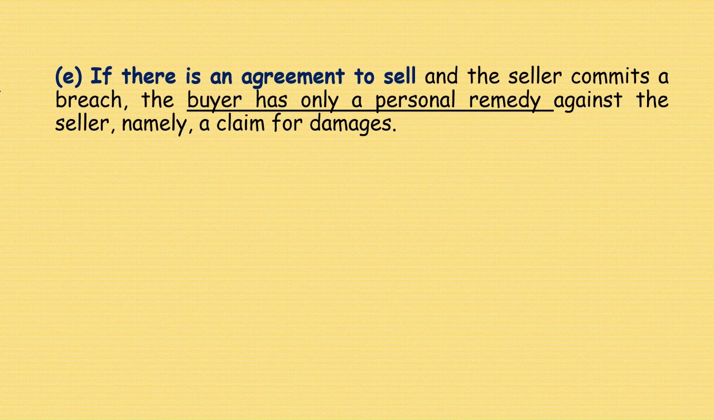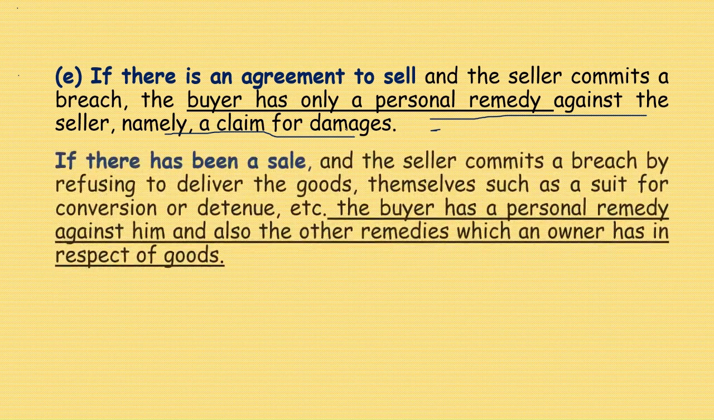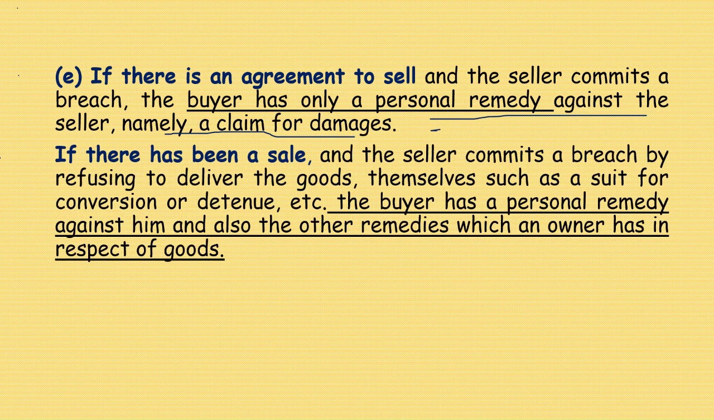If there is an agreement to sell and the seller commits a breach, the buyer has only a personal remedy against the seller, namely a claim for damages. If there has been a sale, then the seller commits breach by refusing to deliver the goods, and the buyer has remedies in respect of the goods themselves, such as a suit for conversion or detinue, etc. The buyer has a personal remedy against him, and also the other remedies which an owner has in respect of goods.